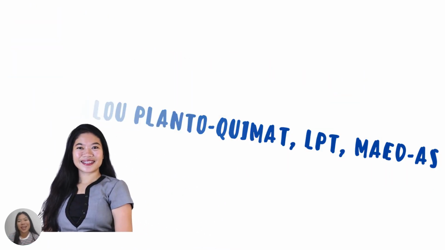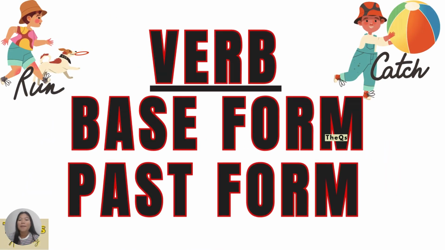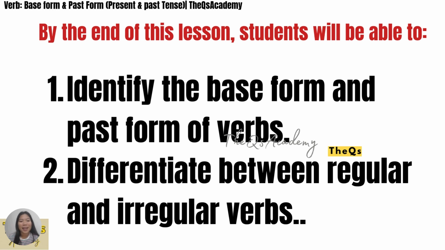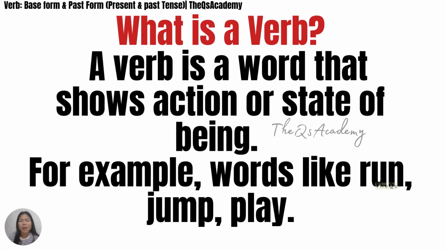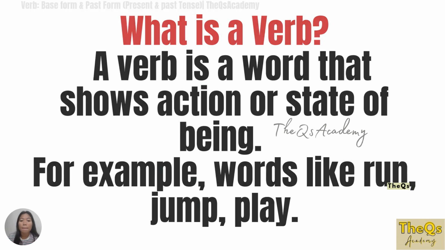Our topic for today is all about verb, base form, and past form, English Tagalog version. By the end of the lesson, students will be able to identify the base form and past form of verbs, differentiate between regular and irregular verbs. So, what is verb? A verb is a word that shows action or state of being. For example, words like run, jump, play.